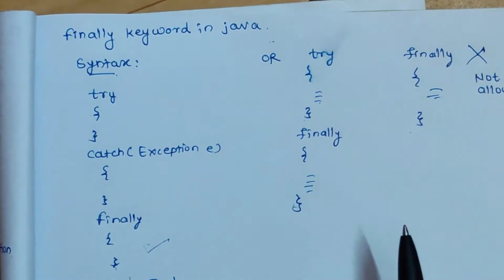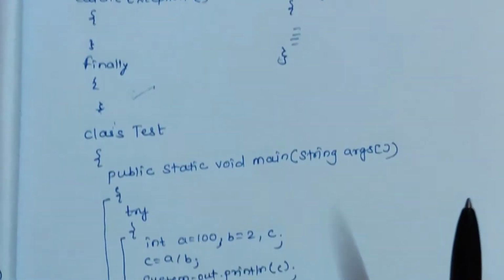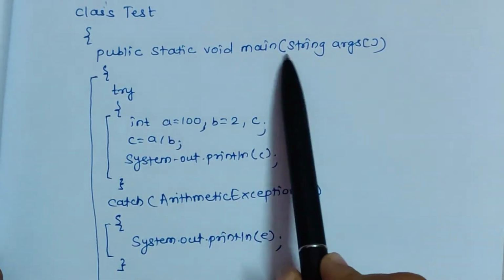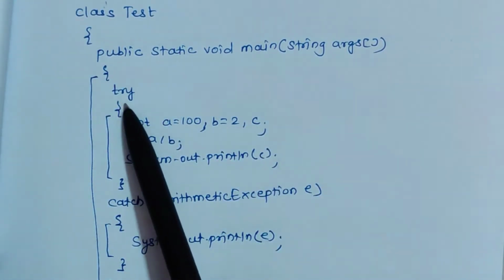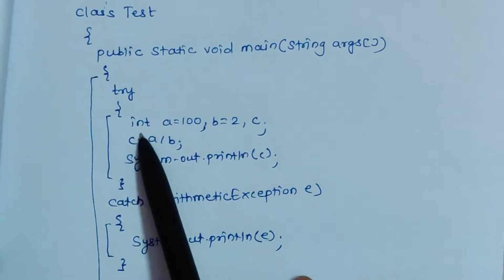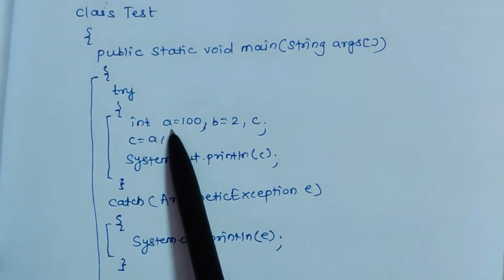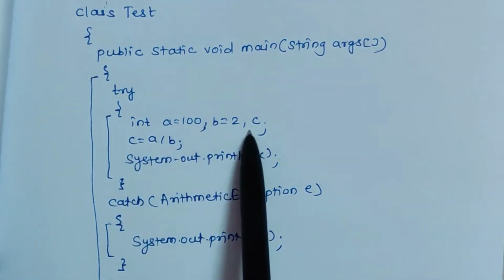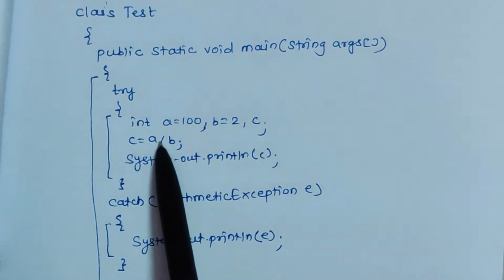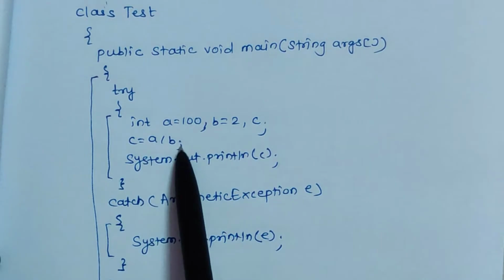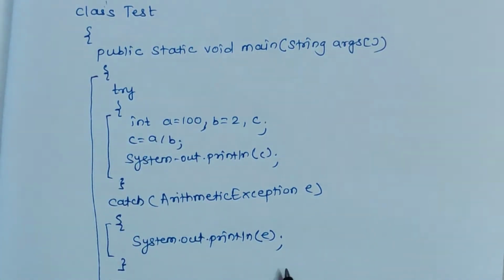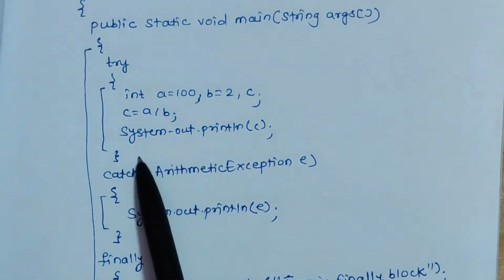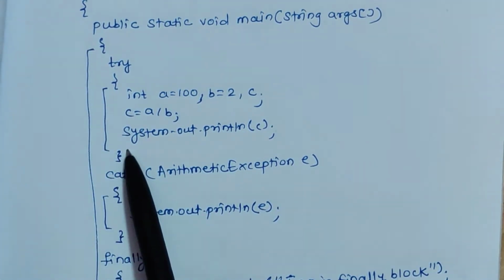We will see one example so that the idea will be clear to you. Here is a class Test. This is public static void main, that is the main method. In the main method we have written a try block. In the try block I have defined variables of type integer, a equal to 100, b equal to 2, and variable c, and c equal to a divided by b. That is, we are trying to divide a by b, and we are displaying the output with this System.out.println statement. This is the end of this try block.